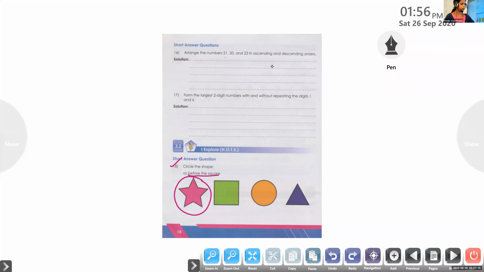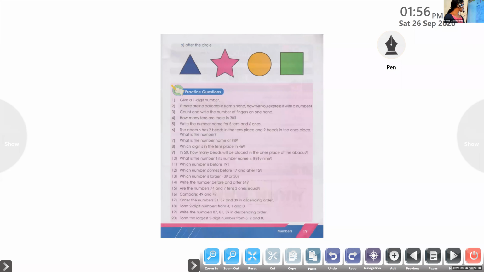So you can move to the next page, page number 19. And it's for Adel Ann. Only Adel Ann, please unmute and read B. Circle the shape after the circle. After the circle means behind the circle.